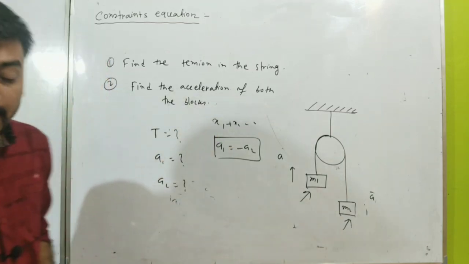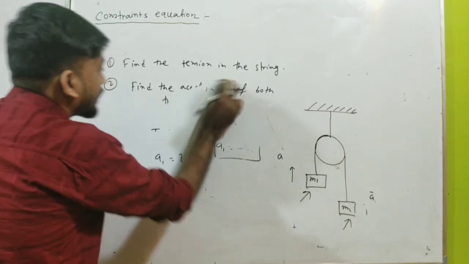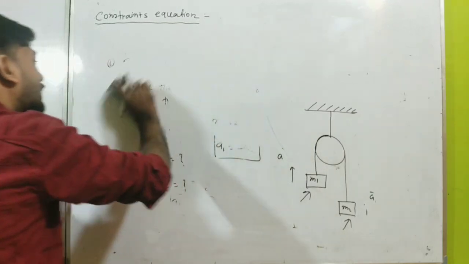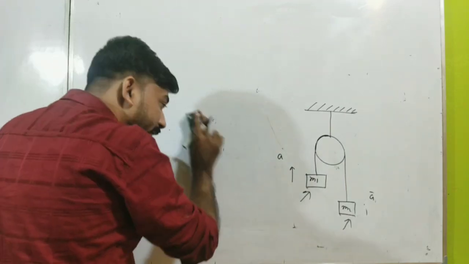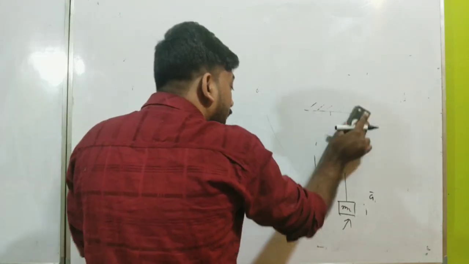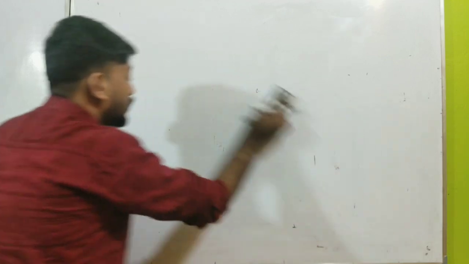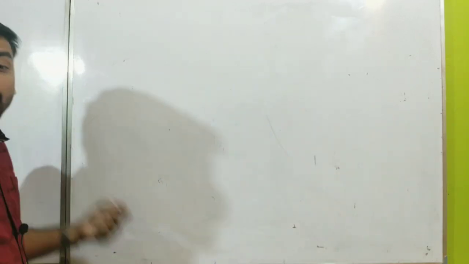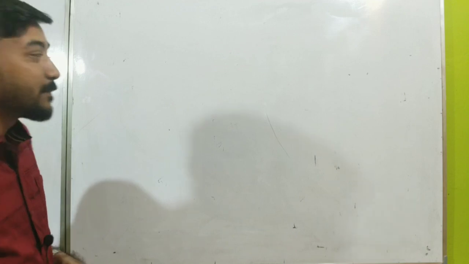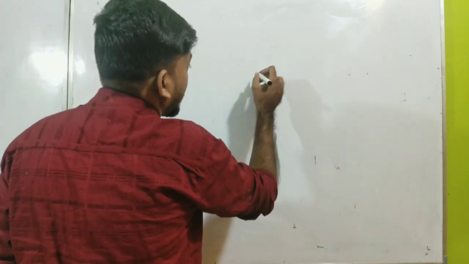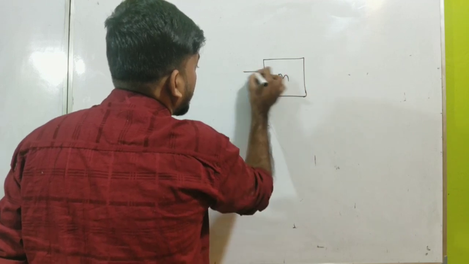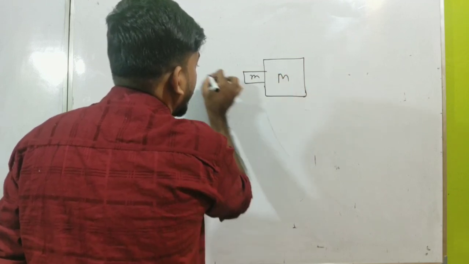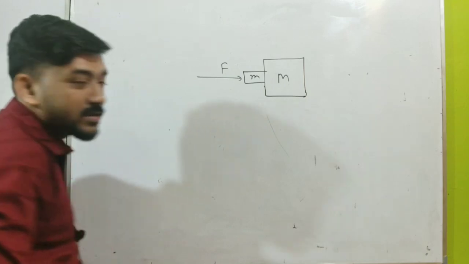Similarly, I can give you another example where sometimes in our simple problems we could involve the constraint equation, but we have not, because we have used our prediction. Say this is a mass capital M, and a mass small m is attached here, and a force F is acting along this direction.